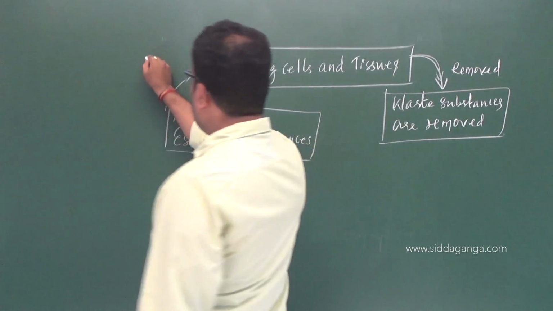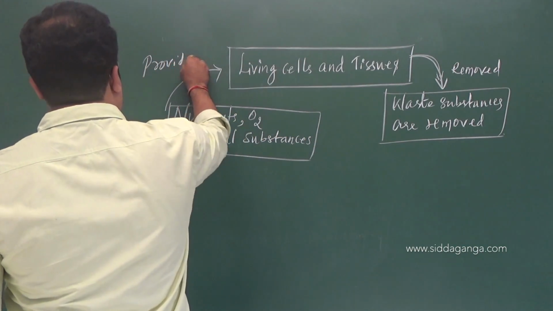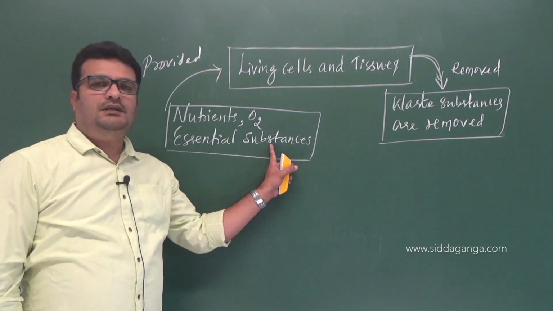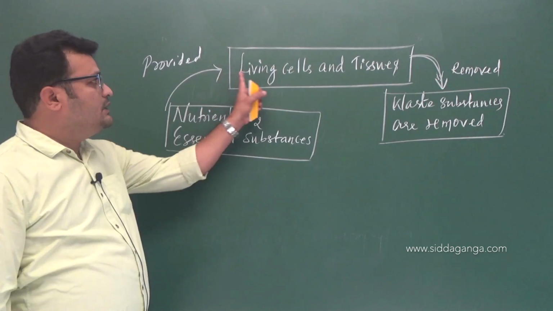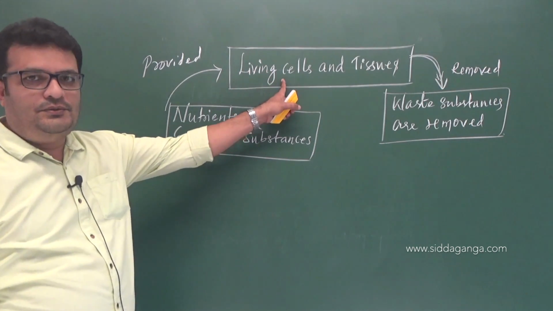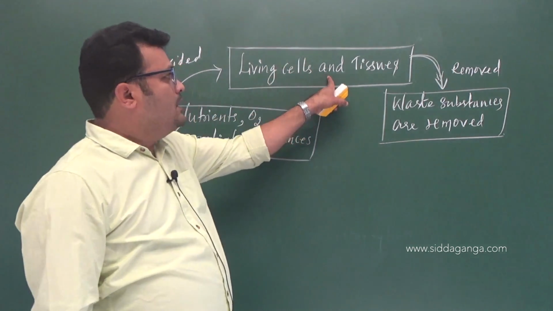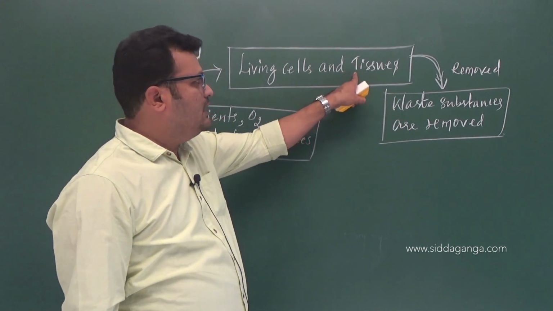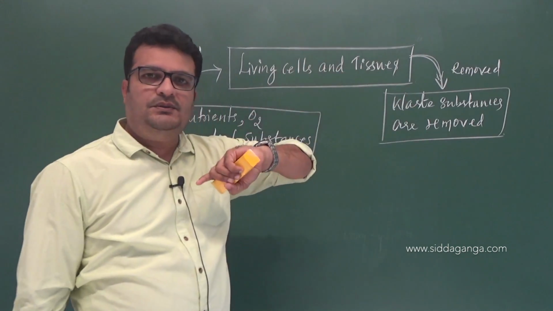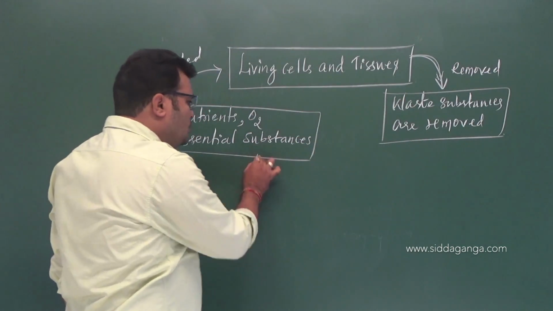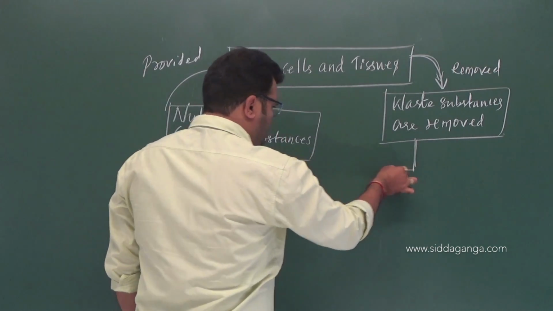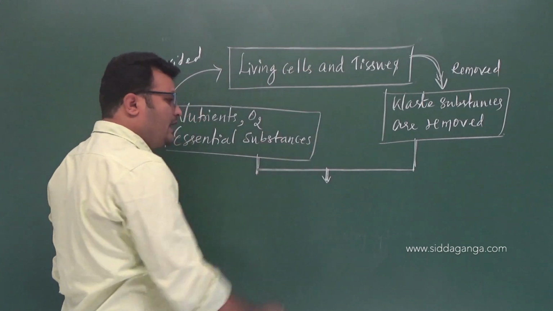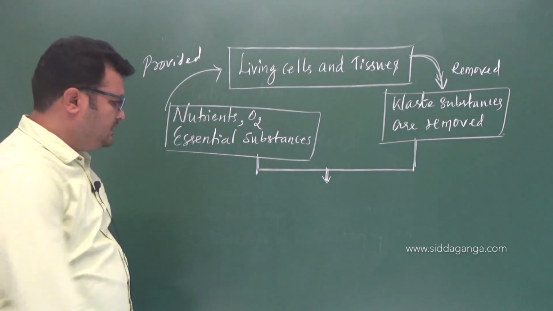See, the nutrients, oxygen and other essential substances are provided to the living cells and tissues, and similarly, the waste substances produced in the cells and tissues are removed from them. See, these are the two essential processes to have a healthy functioning of cells and tissues, right?